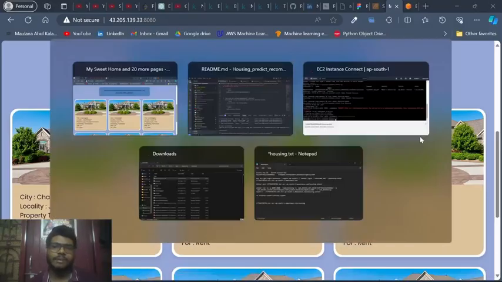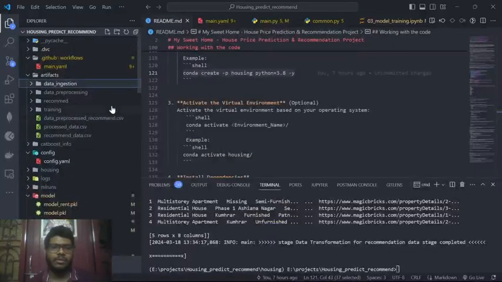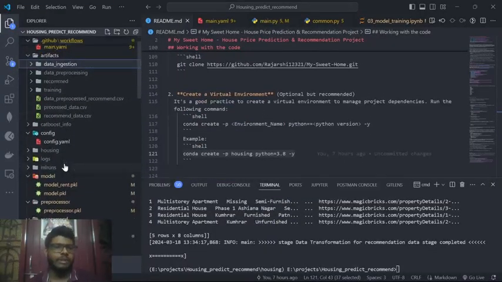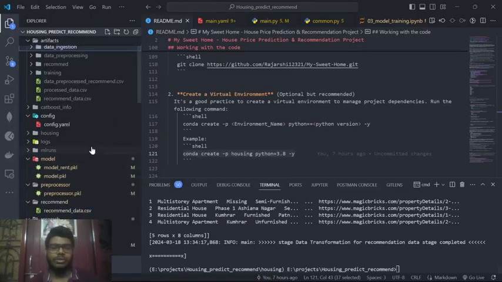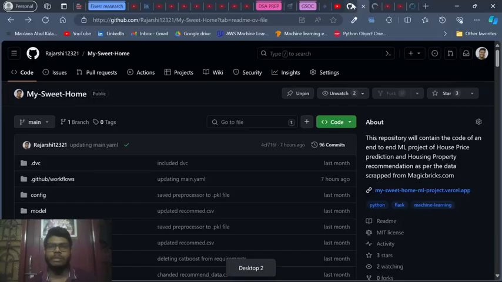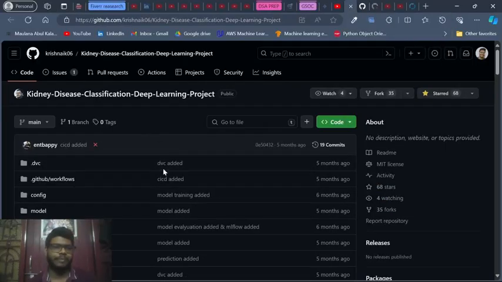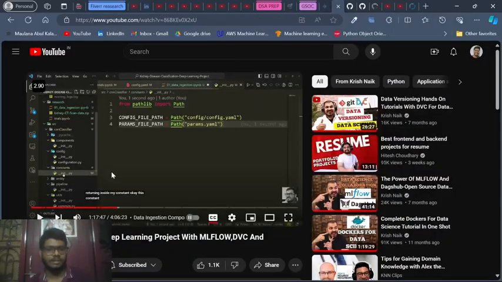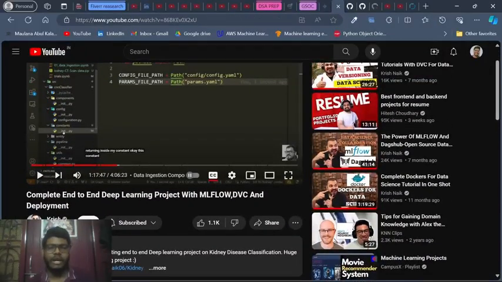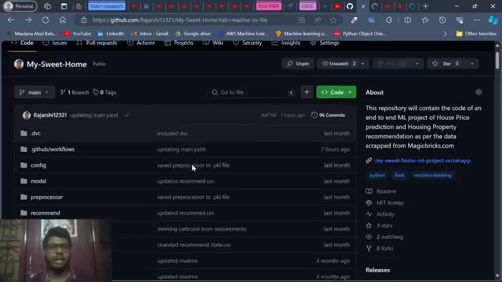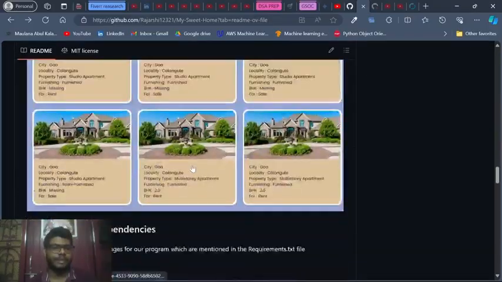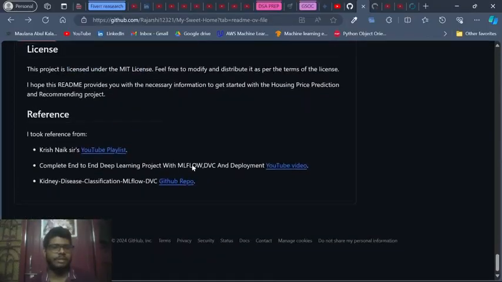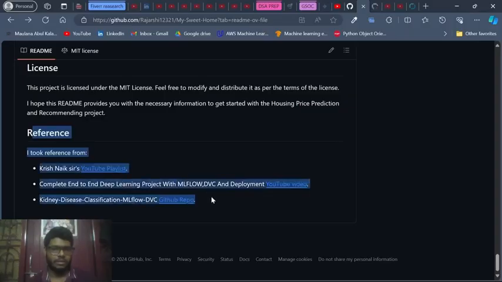Besides that, here is the code. I have used this particular project template structure from this GitHub repo, Krishna Naik's disease classification deep learning project and this video. I have referred to it and I have attached this reference in my own GitHub repo.